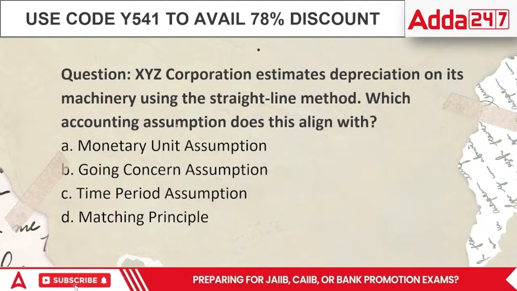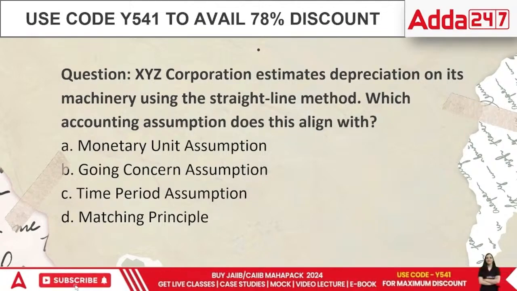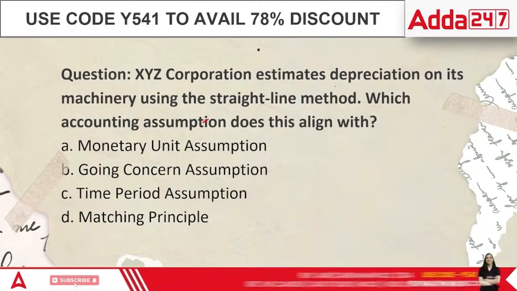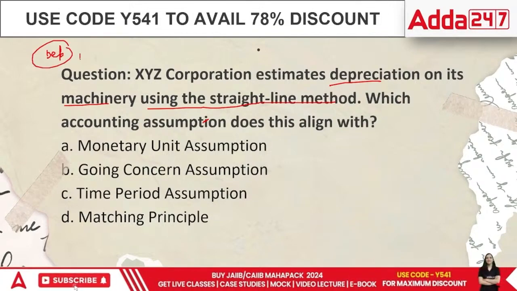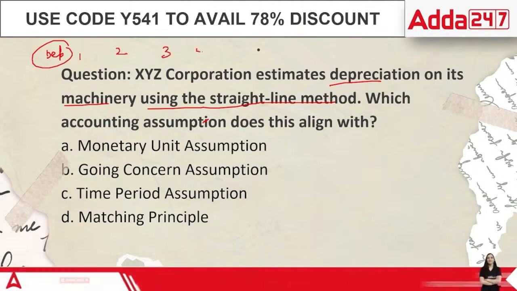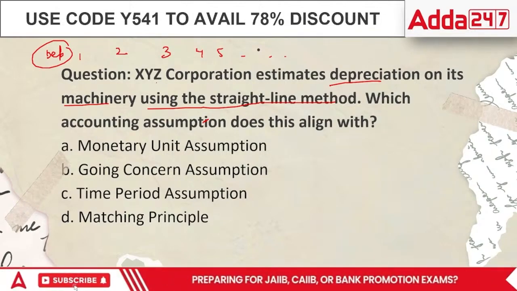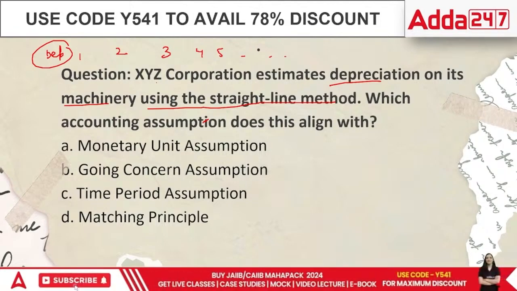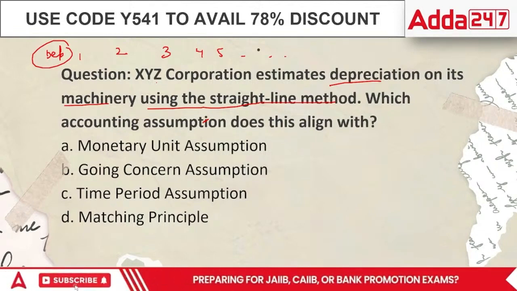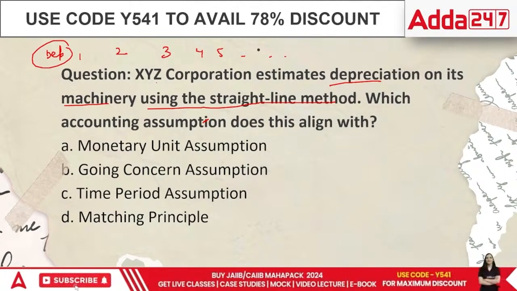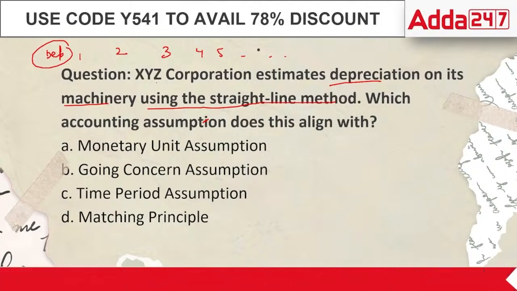The next question that comes here is: XYZ Corporation estimates the depreciation on its machinery using the straight line method. Straight line method says the same depreciation is charged every single year. There is no variation. 10,000 means 10,000. 20,000 means 20,000 till the end of the life of the asset. Which accounting assumption does this align with? This is given in the IIBF book itself as an example. Monetary unit assumption, going concern assumption, time period assumption, or matching principle assumption.